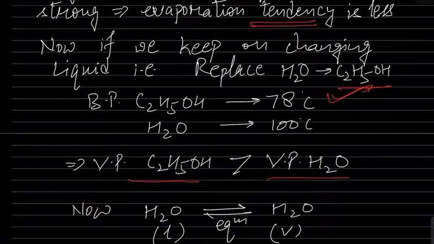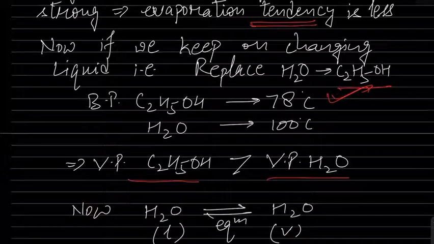If we further raise the temperature of water up to 100 degrees Celsius, the vapor pressure of water will become 1 atmosphere. So clearly at any temperature, let us say room temperature, the vapor pressure of ethyl alcohol is greater than the vapor pressure of water, and the intermolecular forces of H2O are stronger in comparison to ethyl alcohol.